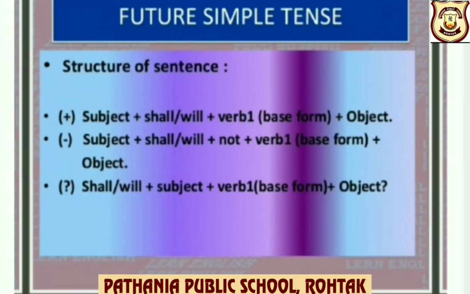Structure of future simple tense. Positive: subject plus shall, will plus verb first form, that is the base form of the verb, plus object. Negative: subject plus shall, will plus not plus base form of the verb plus object. Interrogative: shall, will plus subject plus V1 plus object, question mark.